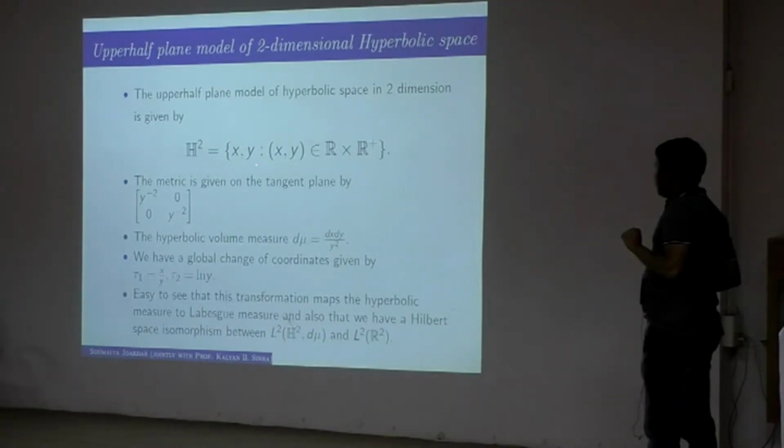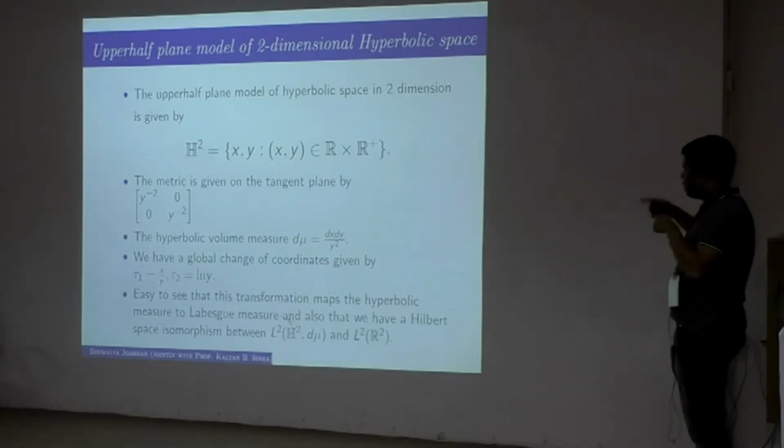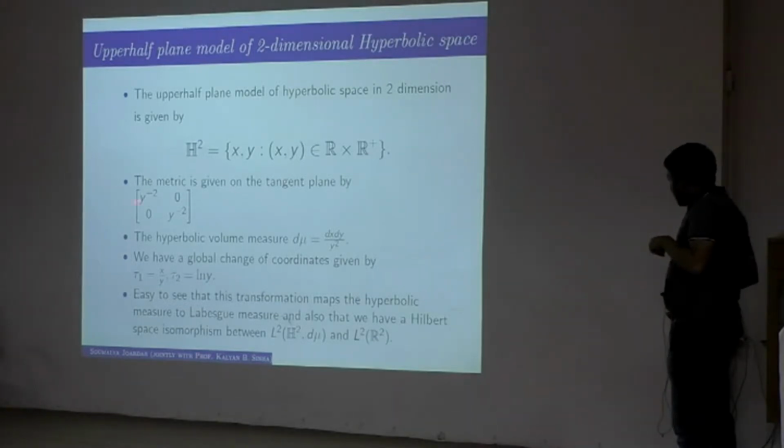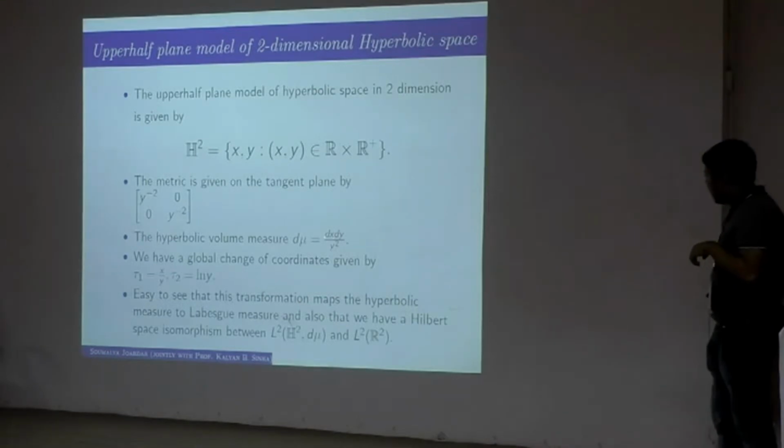What is the upper half plane model? It is given as a set of x, y, where x is on the whole real line and y is on the positive real line. So that H2 is really the upper half plane. That's why it is called the upper half plane model. To study the geometry, you have a metric, and the metric is given by diagonal entries 1 by y square, 1 by y square, and off-diagonal 0, 0. With respect to this metric, the hyperbolic volume measure is given by dx dy by y square. These things are well known.